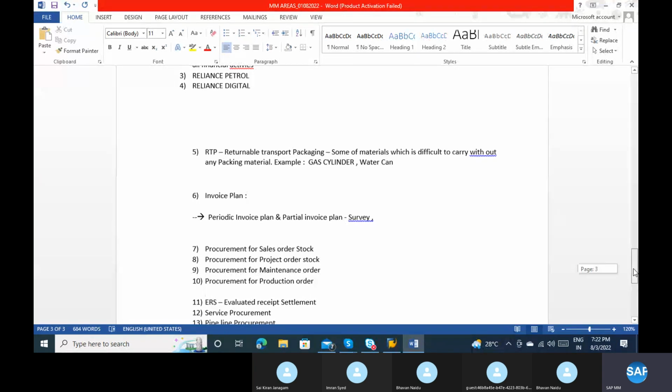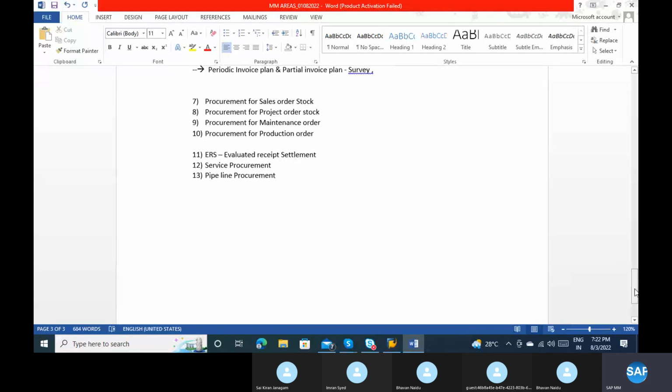Instead of buying products for our stock inventory, we are directly buying for a specific purpose. Might be for a customer requirement, we are buying this product, especially a customer reserved product. Again, it is for some project WBS element. Like that.